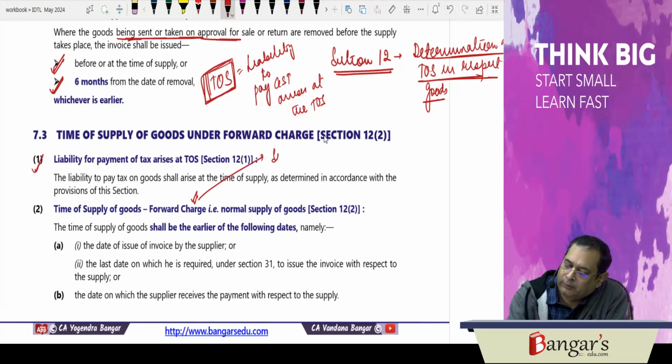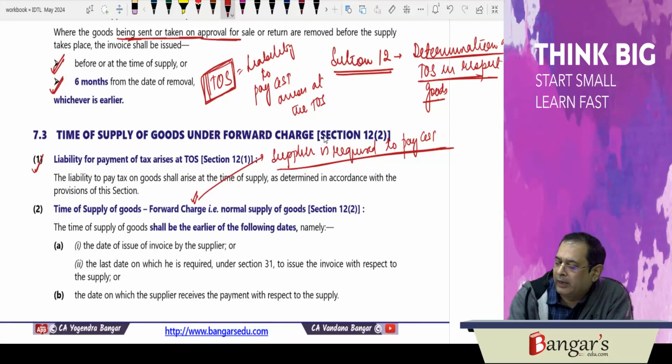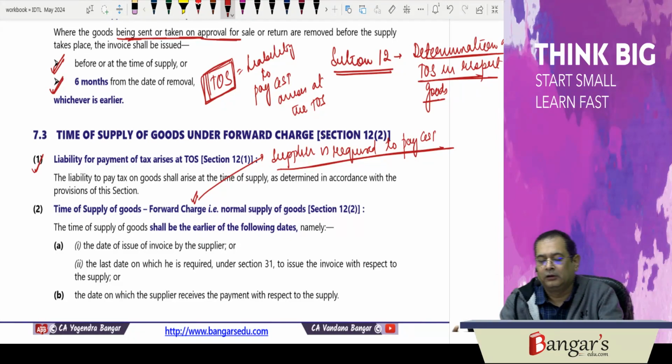Where the supplier is required to pay GST, that is forward charge. So, time of supply of goods under forward charge mechanism, that is, normal supply of goods.